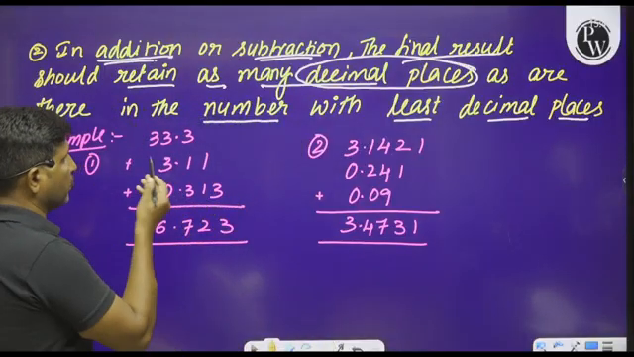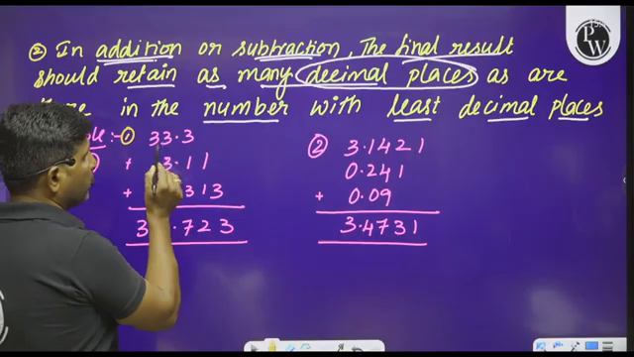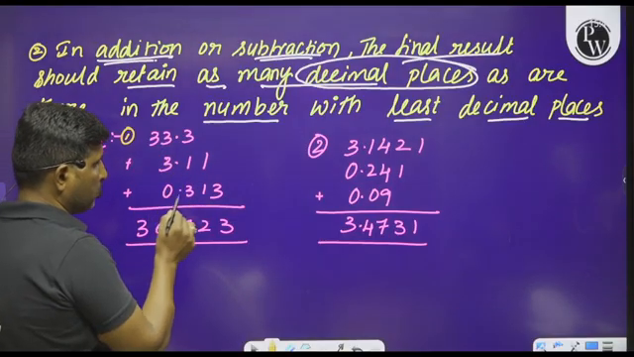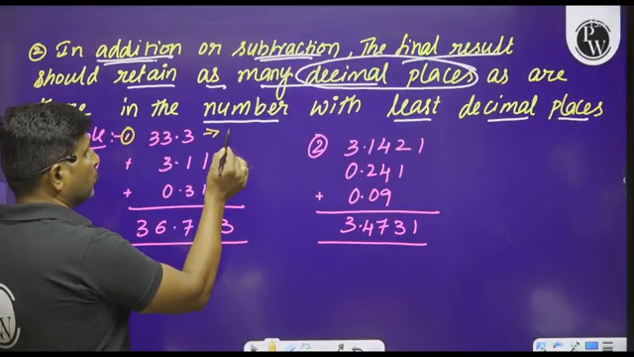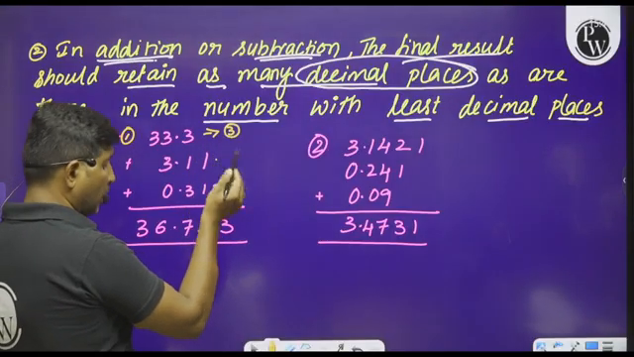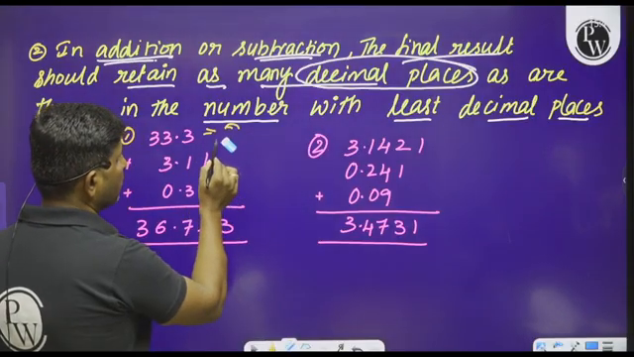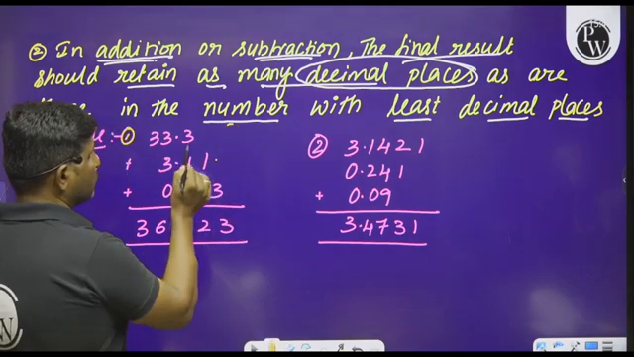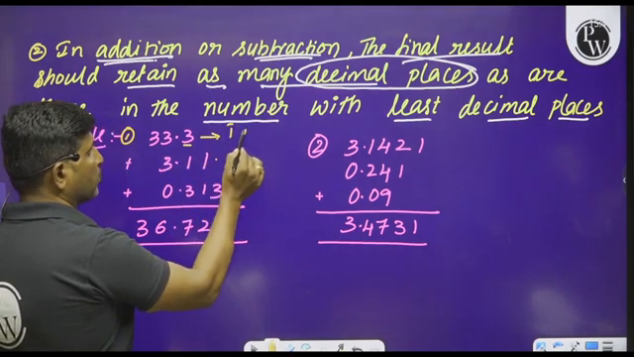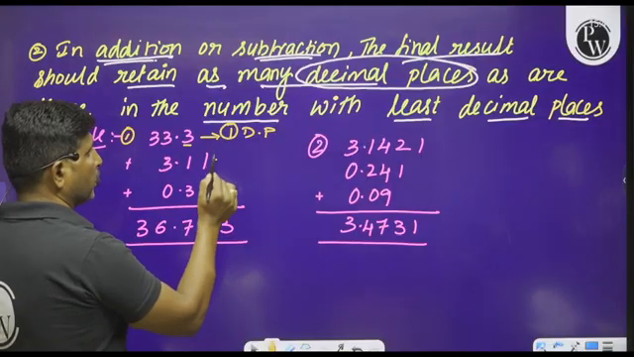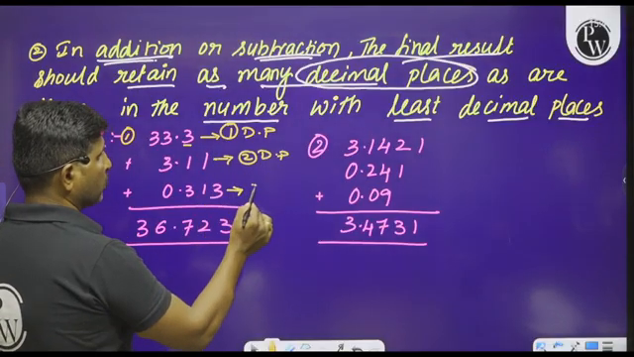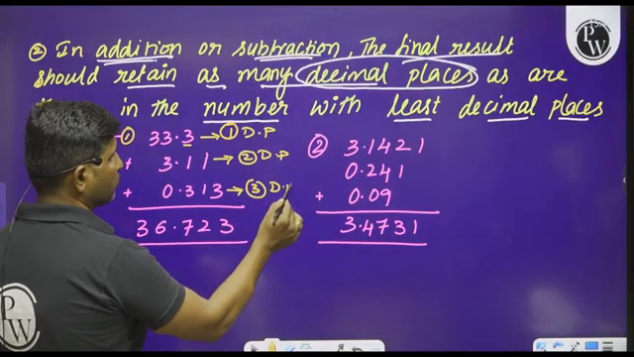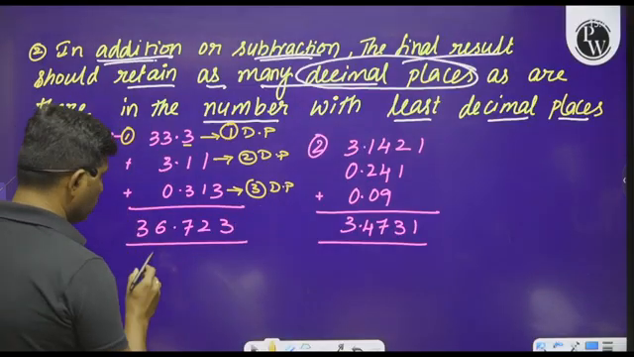First example, see here. Whenever we add 33.3 plus 3.11 plus 0.313, we have to concentrate on decimal places. In this one, there is only 1 decimal place. Is it clear? In this one, there are 2 decimal places. And in this one, there are 3 decimal places. Is it clear? Therefore, the final answer